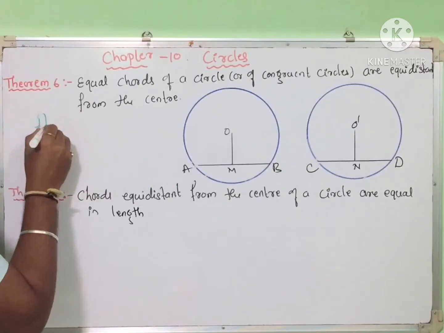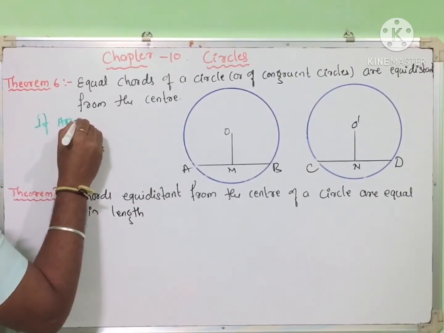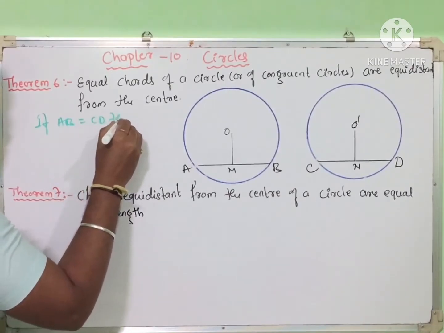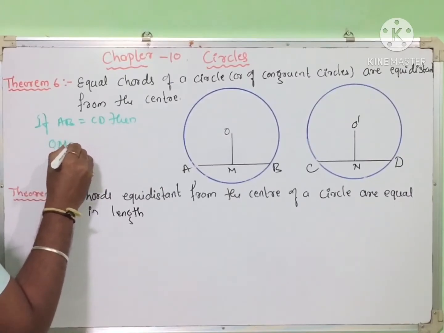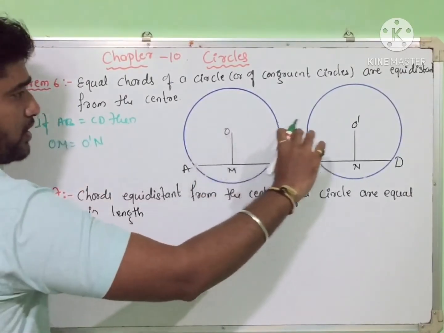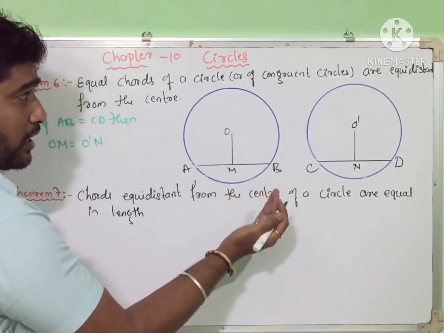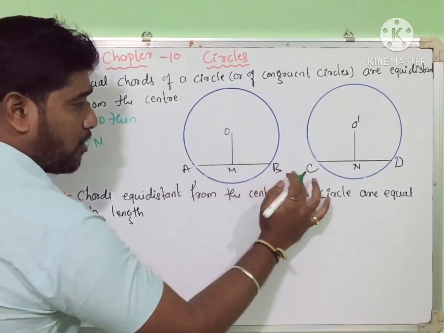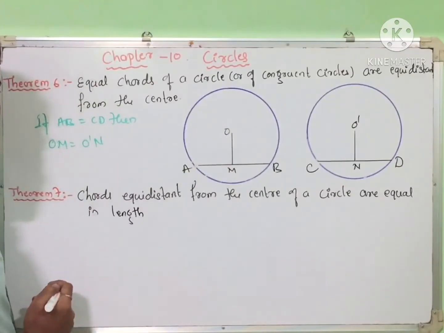So write down here, if AB is equal to CD, then OM is equal to O dash L. These distances are equal. In congruent circles or the same circle, if the chords are equal, it means they are equidistant from the center.